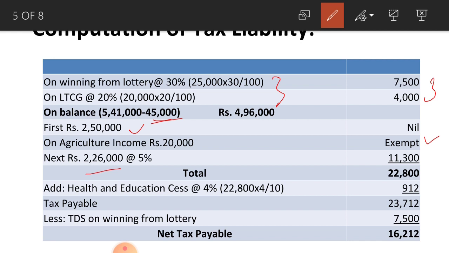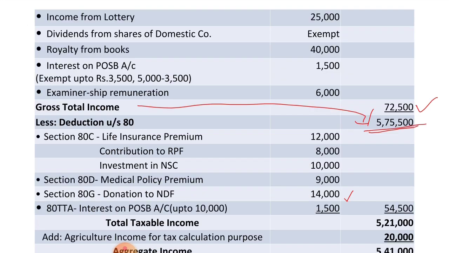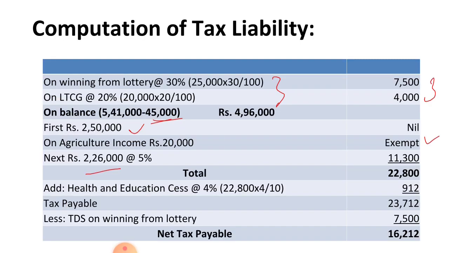The amount is 11,300 rupees. Here the total taxable income exceeds 5 lakhs. So, no rebate for Mr. Satish. So, no need to deduct the rebate here because total income exceeds 5 lakhs rupees.